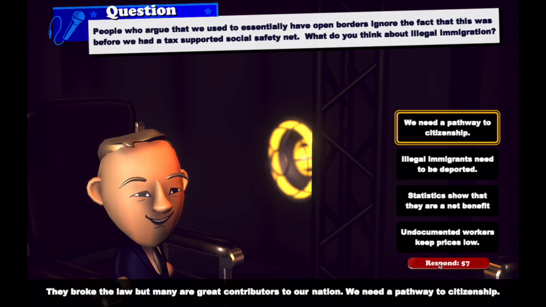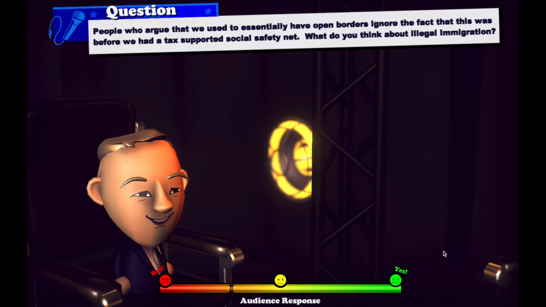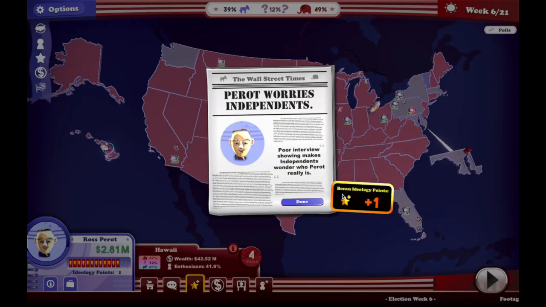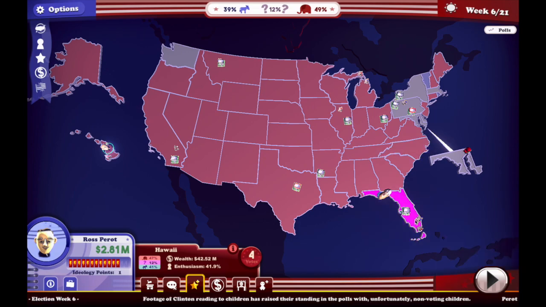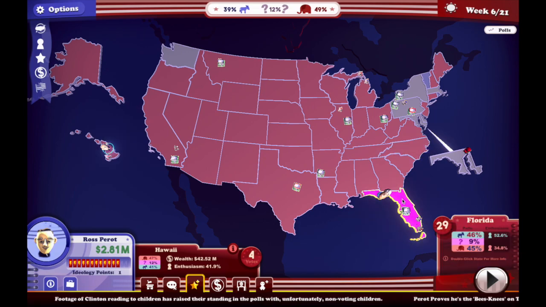And I think maybe he would say we need a pathway to citizenship, maybe something like that. Perot worries independence. I don't know. What's going on? Maybe it's just because we're a Republican and we're trying to take some more liberal positions.